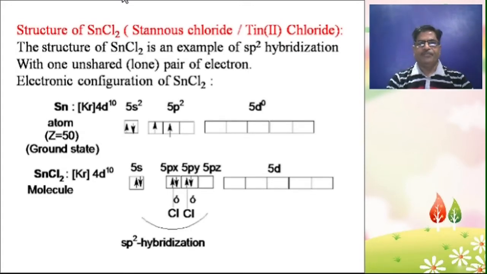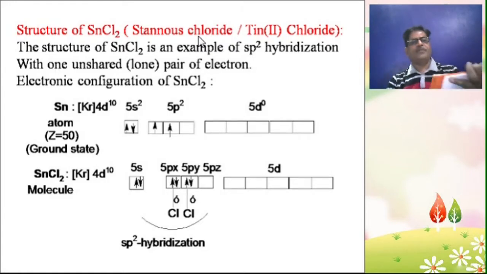Today I will discuss and explain the structure of SnCl2, stannous chloride or tin(II) chloride, and discuss the shape of the stannous chloride molecule.